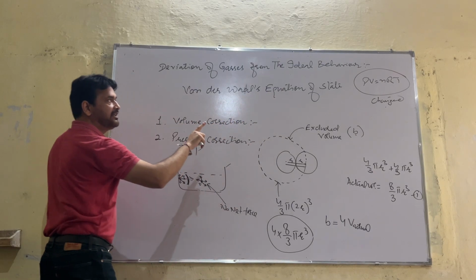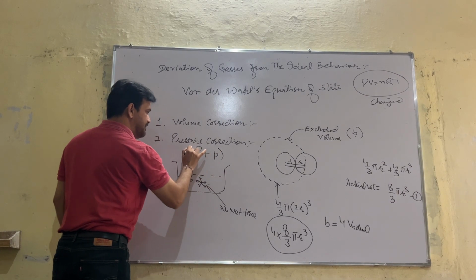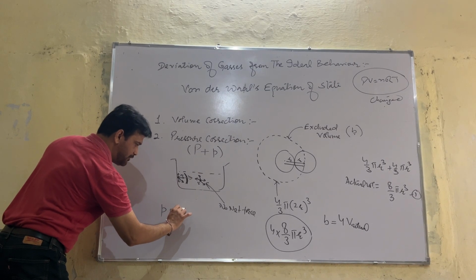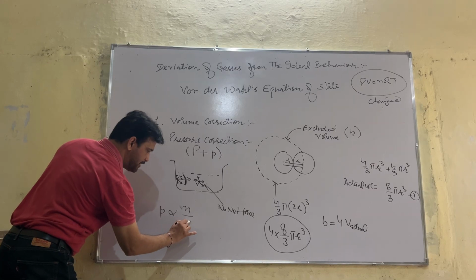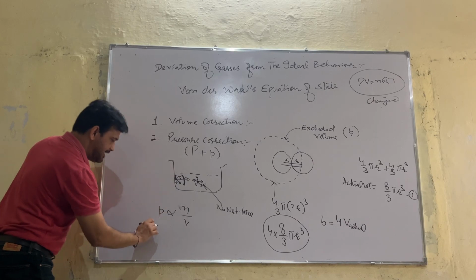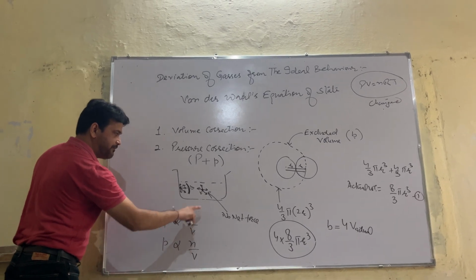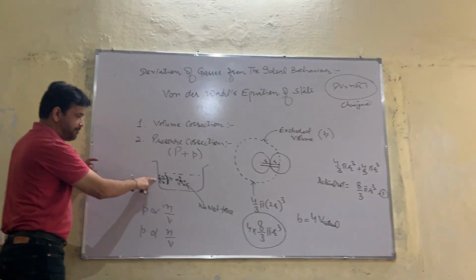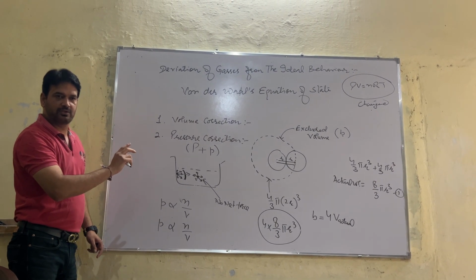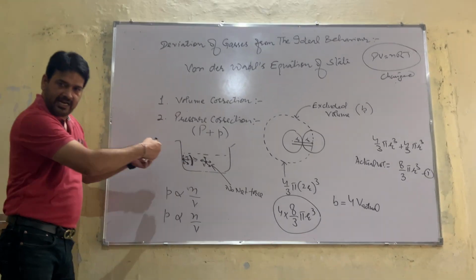In that equation we have used pressure P, but here we will add a new pressure depending upon these forces. This pressure is directly proportional to the number of gas molecules per unit volume going to strike, and also directly proportional to the number of gas molecules per unit volume attracting the particular molecule. There are two sets of gas molecules: one set is striking the wall of the container, and the other set is attracting those molecules.